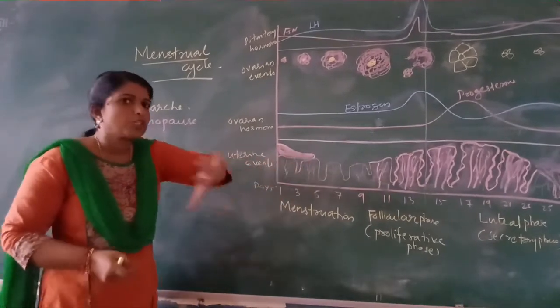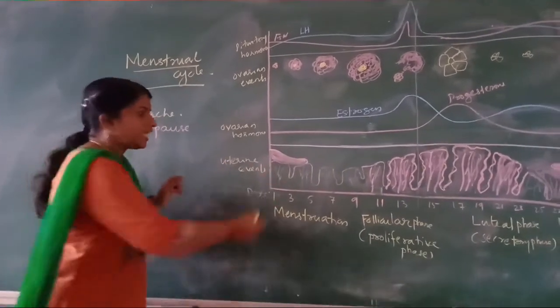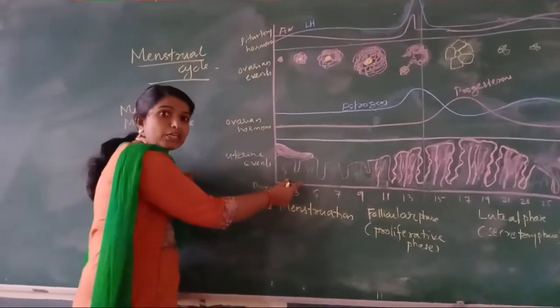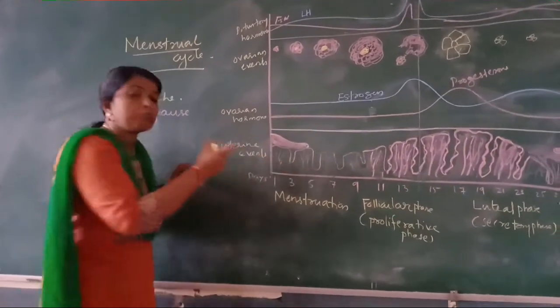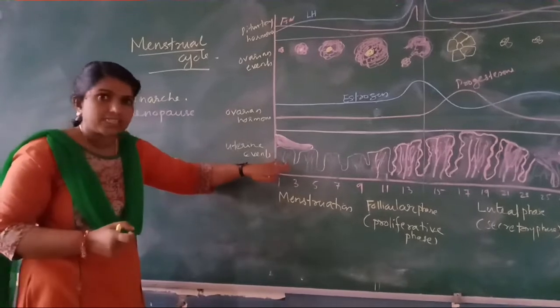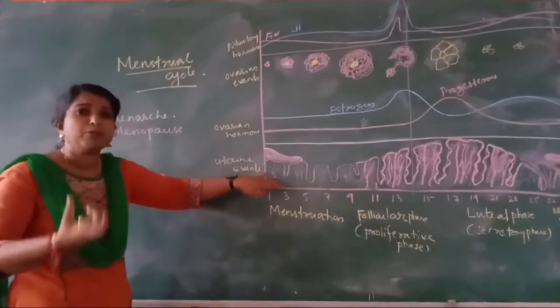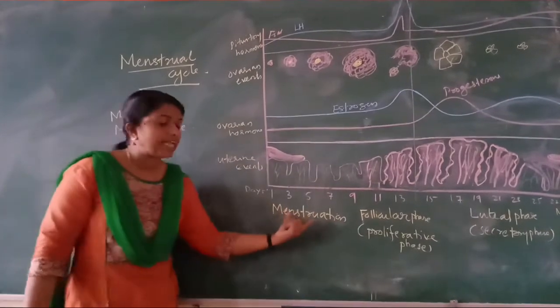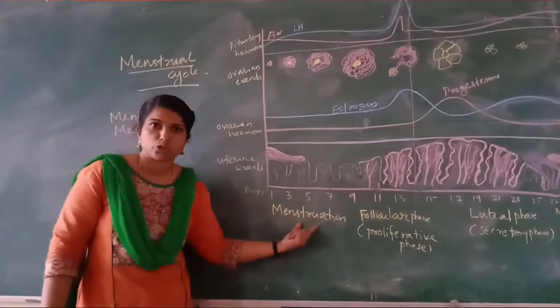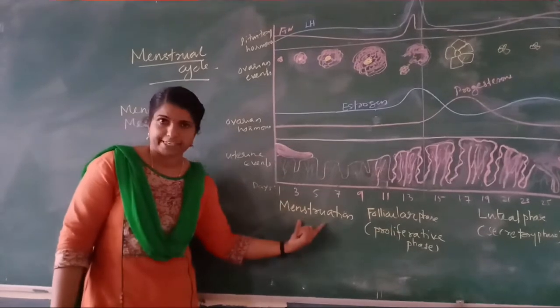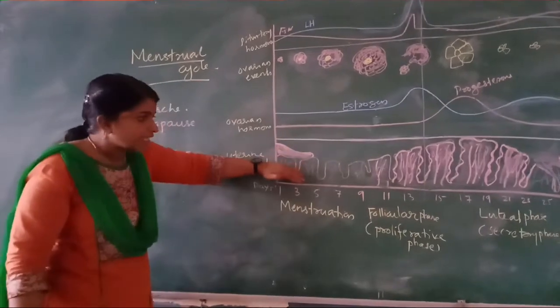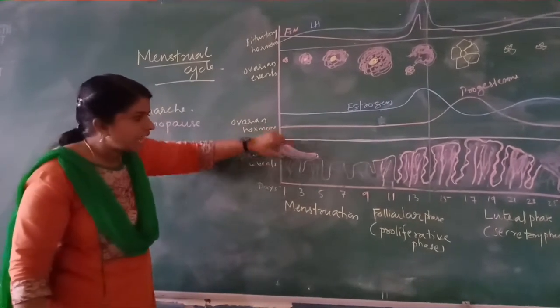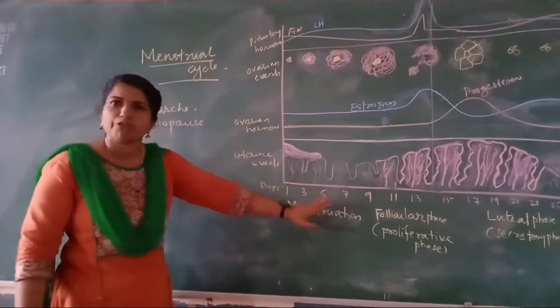So, if there is no fertilization at that time, the endometrial lining of the uterus undergoes breakdown. It breaks. As a result, blood and mucus come out through the vagina. And this process is known as the menstrual flow or the menstruation. That is the first phase. Okay. So, at that time, the blood comes out. It will last normally 3 to 5 days.